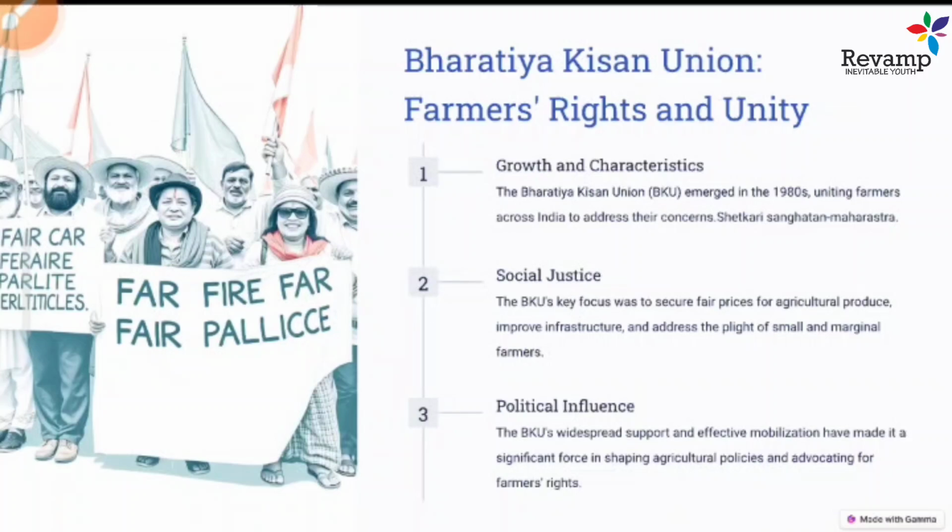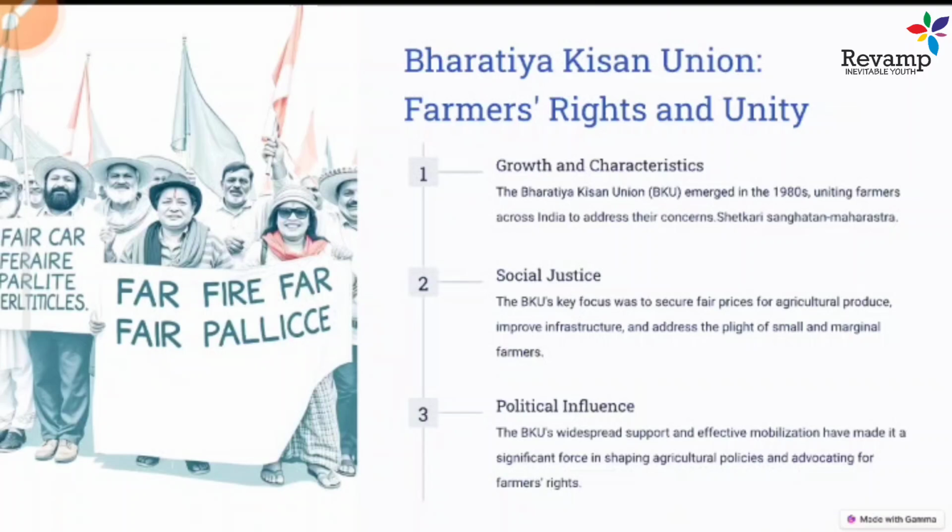Bharati Kisan Union gave a lot of demands to the government, like a floor price for sugarcane and wheat, abolition of restrictions on the interstate movement of farm produce, guaranteed supply of electricity at a reasonable price, and waiving of loan repayments due from farmers. These are the demands that Bharati Kisan Union used to put in front of the Indian government. That's how the Bharati Kisan Union and these farmer organizations work.